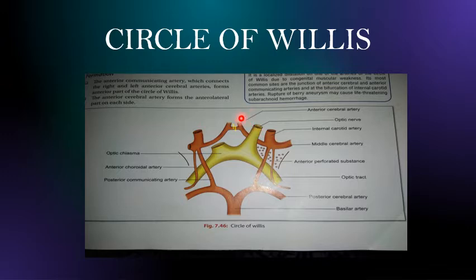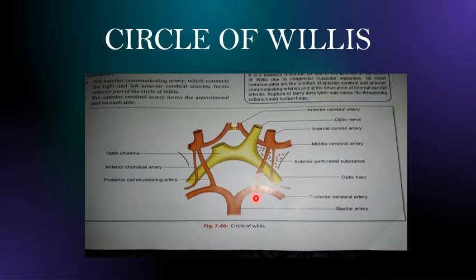You can see the anterolateral part of the circle of Willis is formed by the anterior cerebral artery. Now the next thing that we see is the lateral part is formed by the termination of the internal carotid artery on each side. So here you can see the internal carotid artery, here is the internal carotid artery, right? So lateral parts are formed by the termination of the internal carotid artery on each side.